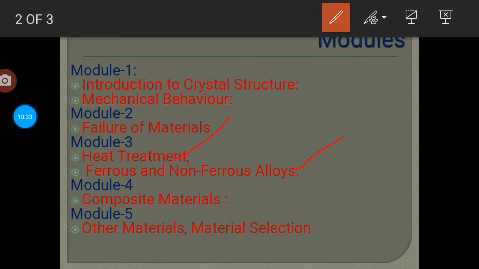And lastly we are going to study selection of materials. Whatever materials we have discussed so far, or would be discussing in coming lectures, how are those materials going to be selected? The first thing is performance; based on that performance the selection of material will be done. And secondly, the economic consideration: whether the material is available cheaply or not, whether it is costly or expensive. Based on that we are going to select the materials.